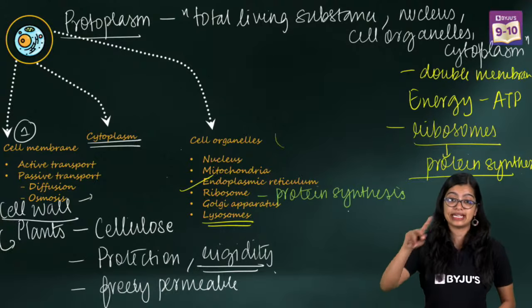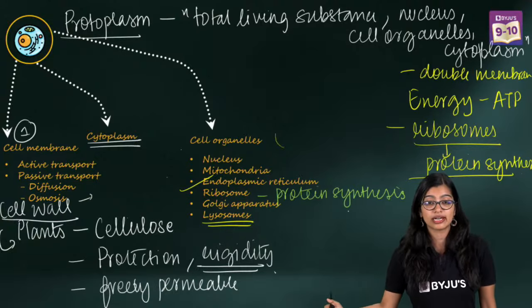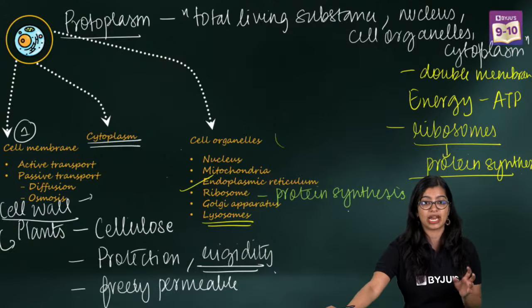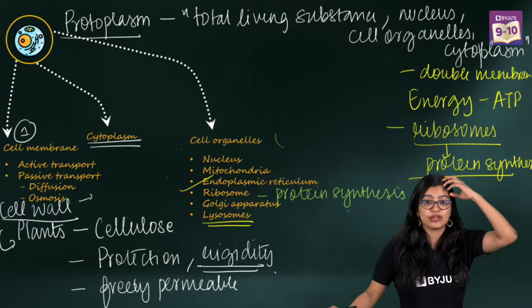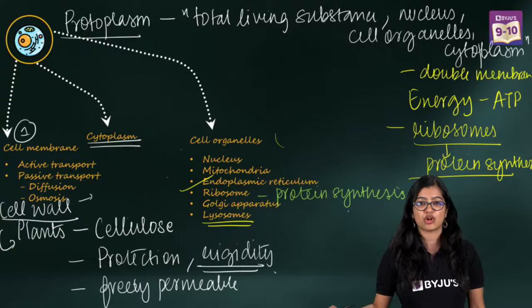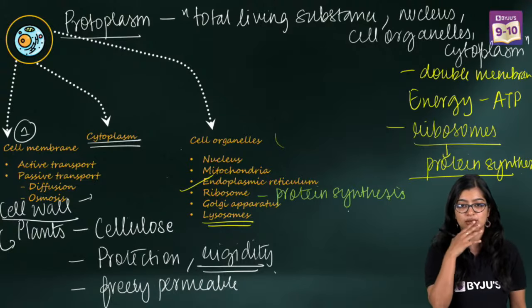Are they double membraned? Yes, they are. Ma'am, what all organelles are double membraned in our body? Most cell organelles are double membrane except for the ribosome, which is single membrane. As for which stain, I am not sure of which color. I'll get back to you on this, okay?